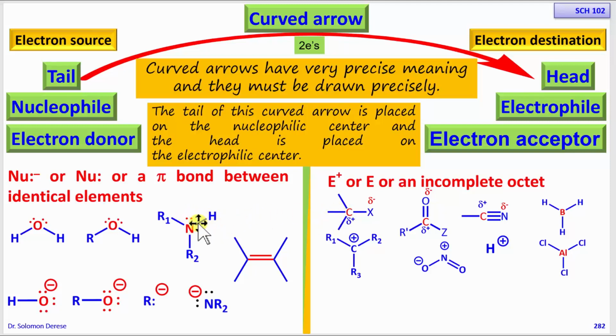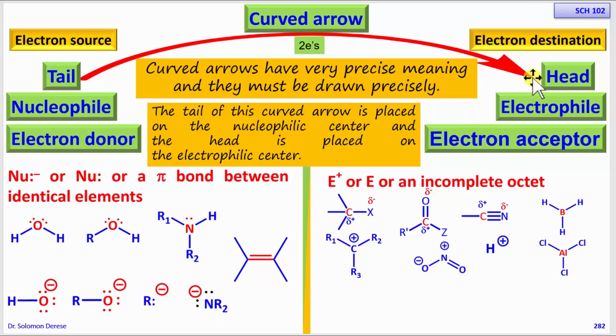So there's going to be a bond formed between the nitrogen and the carbon. When that happens, the rest of the atom, including the nitrogen and this hydrogen, these different groups, also move with it. So we don't show per se the movement of atoms, but the atoms move together with the electrons.